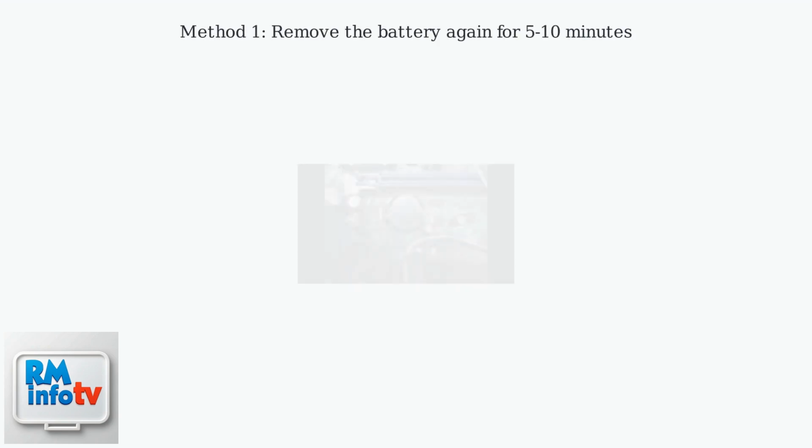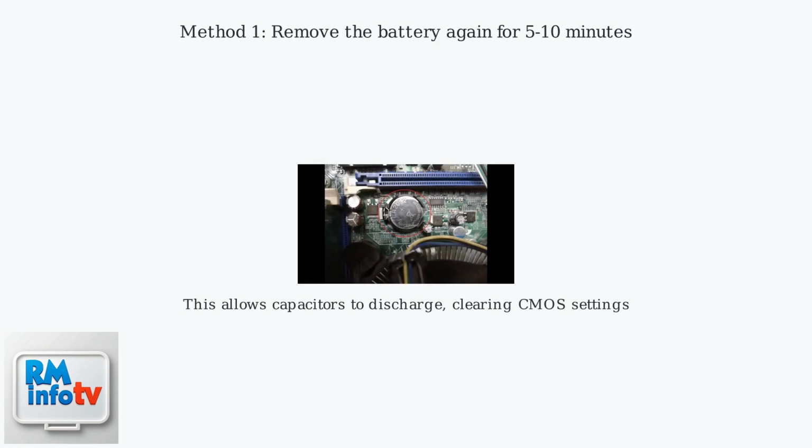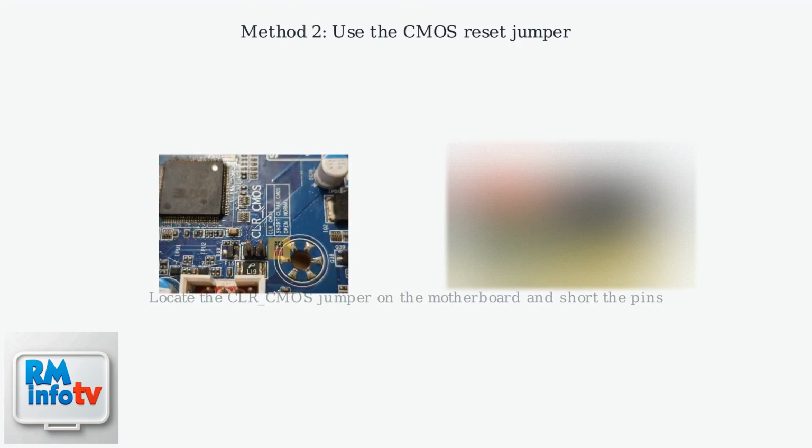After replacing the CR2032 battery, reset the CMOS to clear any corrupted settings. Method 1: Remove the battery again and wait 5 to 10 minutes to allow the capacitors to fully discharge. Method 2: Locate the CMOS reset jumper on the motherboard, usually labeled CLR CMOS or similar. Temporarily short the jumper pins to reset the CMOS. Always consult your motherboard manual for the exact location.